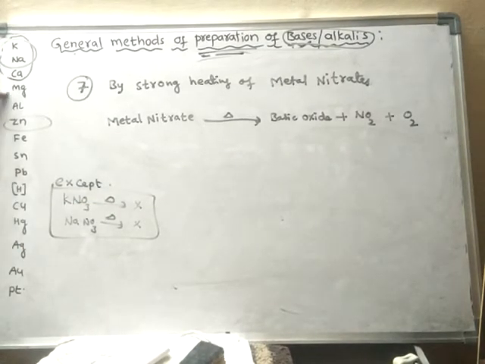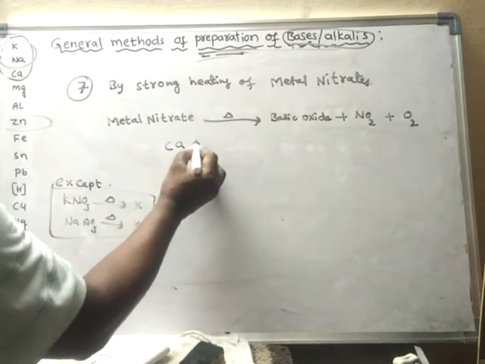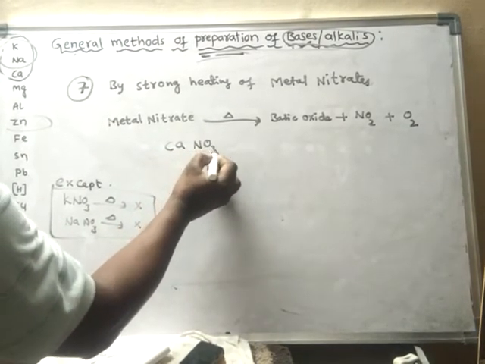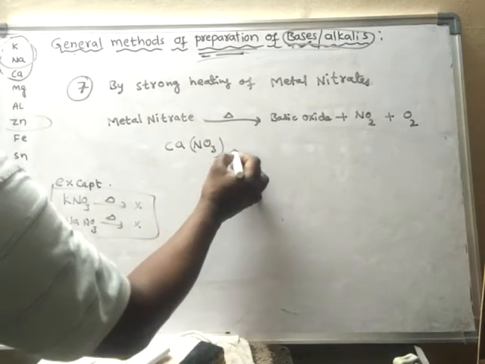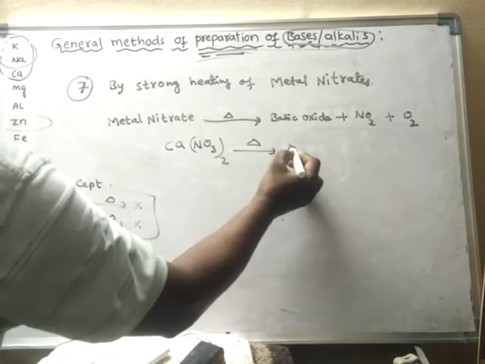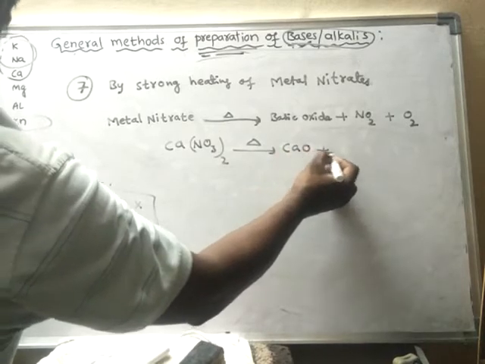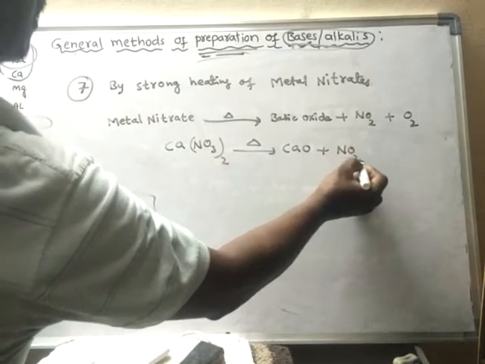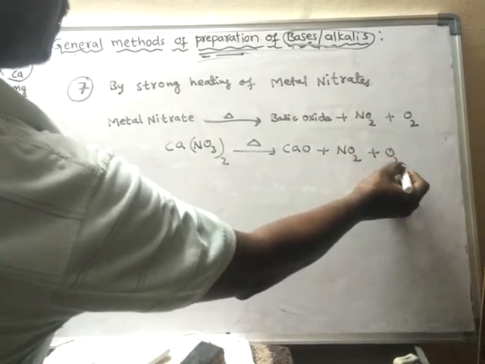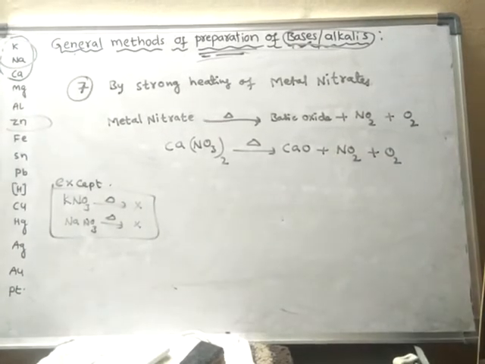So leave these two, and from calcium onwards, we may take calcium nitrate. Calcium nitrate, upon strong heating, gives calcium oxide plus nitrogen dioxide gas plus oxygen gas. Nitrogen dioxide gas is a reddish brown colored gas.